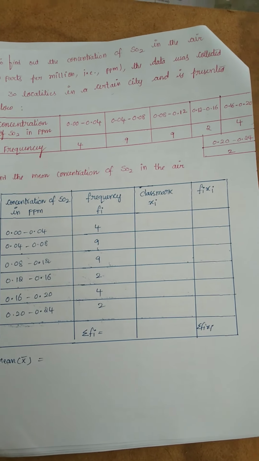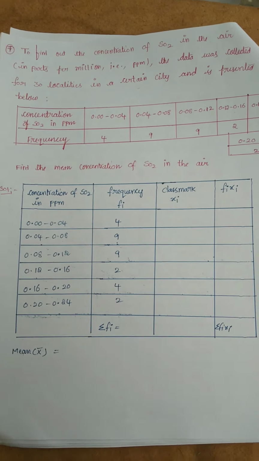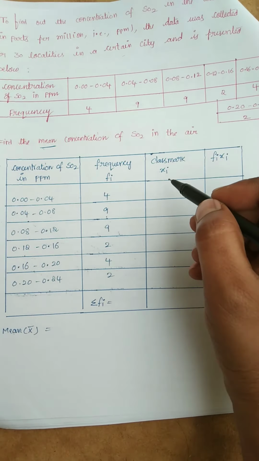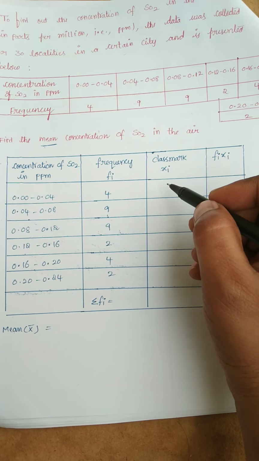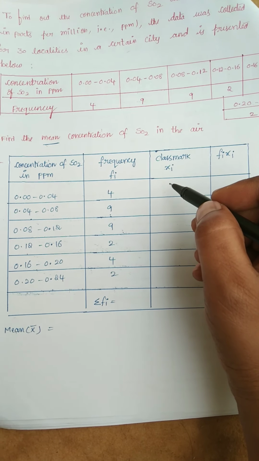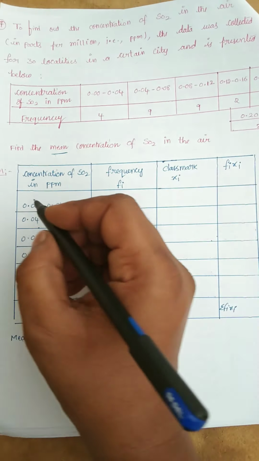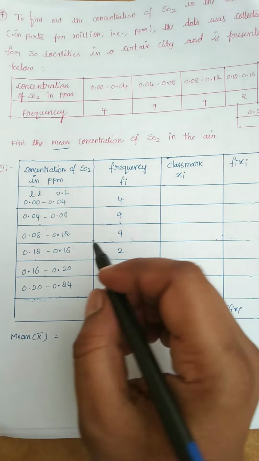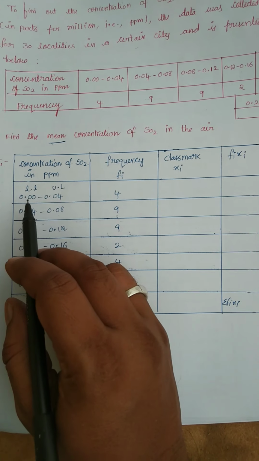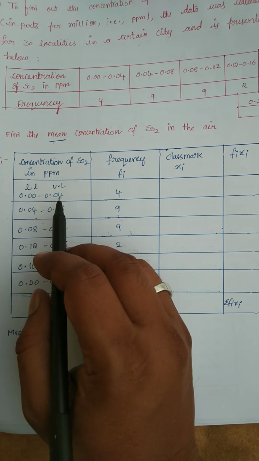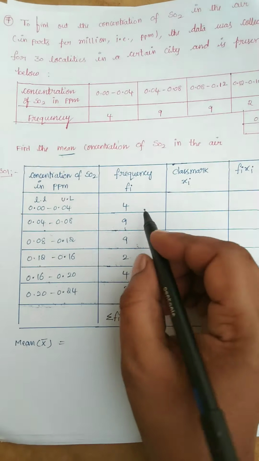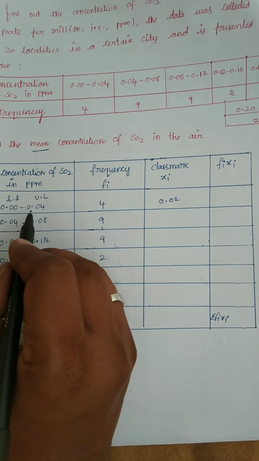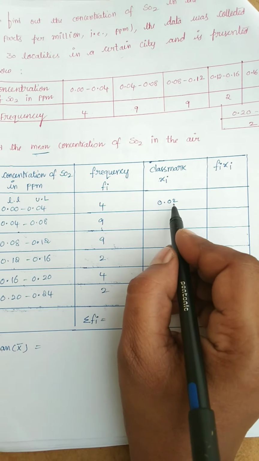As we know, to find the mean concentration of SO2 in the air, we have to find the mean. For that we have to find the class mark. How to find the class mark? Class mark is nothing but lower limit plus upper limit by 2. I mean we need to find the mid value of 0.00 to 0.04, which is 0.02.